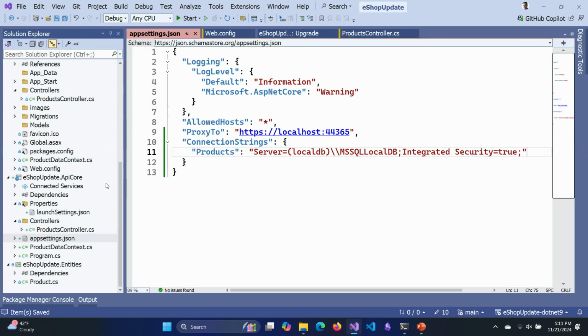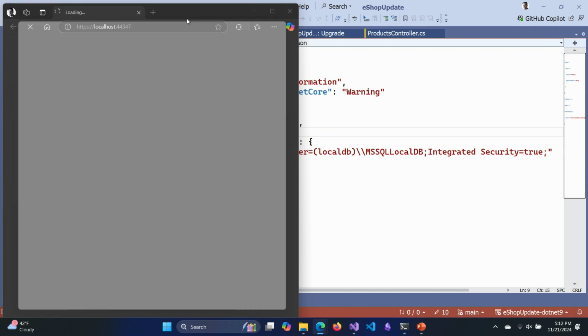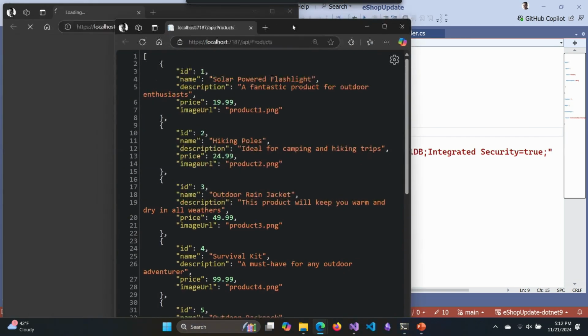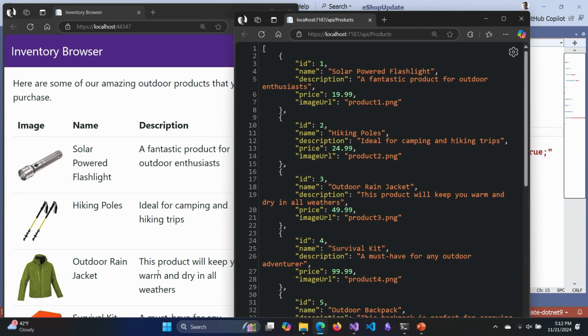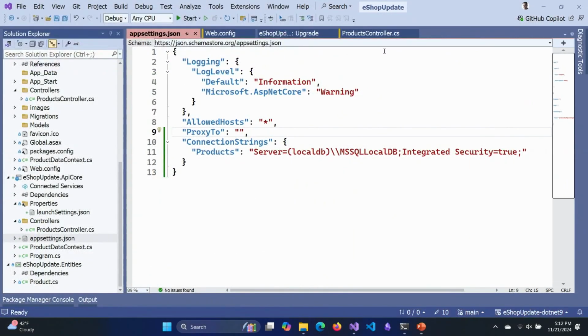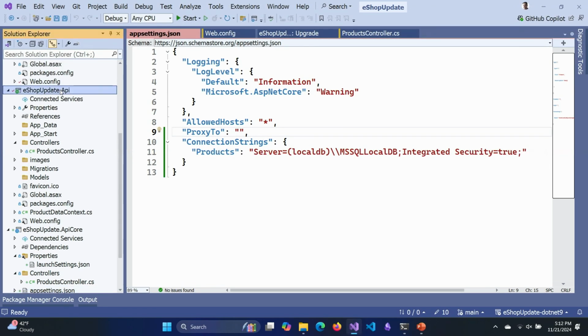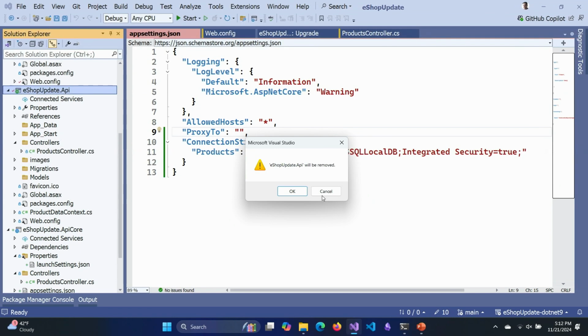And now if I actually go into the proxy 2, I don't need this anymore because this project now knows how to run and be the API. It doesn't need to reach out to the .NET Framework version to do that interaction, and it returns the data and the website still works. So we've upgraded the API in place, got it working, pulled out the reference to the .NET Framework stuff, and everything continues working. Your customers on the front end don't know the difference, right? So this is a way for us to continue to be productive as we're migrating things forward. So now I don't need this API project anymore, and I can remove it.